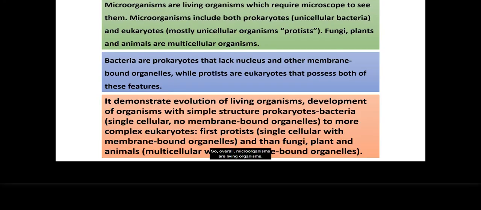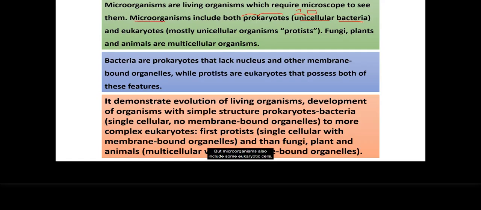So overall, microorganisms are living organisms which usually require a microscope to see them. They're very small. This is why they are called microorganisms. And microorganisms include prokaryotic cells, meaning without nucleus, such as unicellular, meaning uni, one, unicellular bacterial cells. So different bacteria are all unicellular. It means the whole body is made up of only one cell.